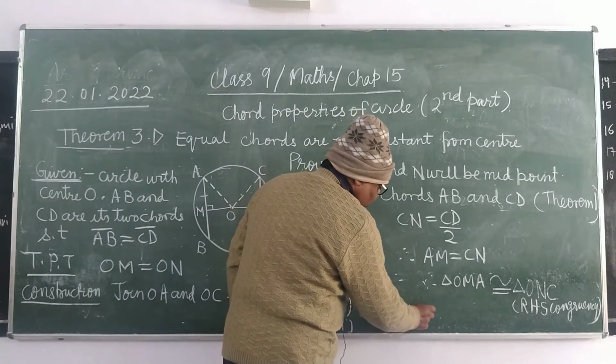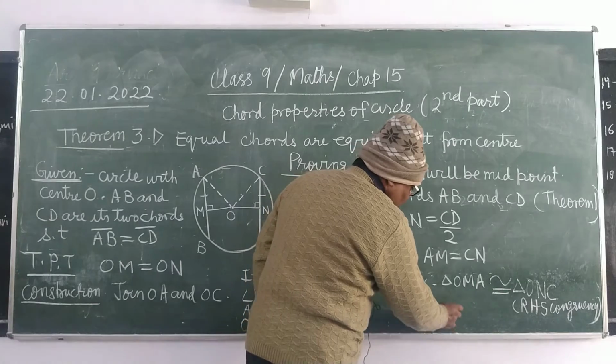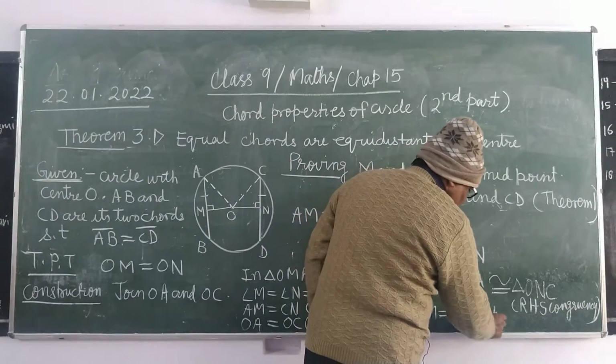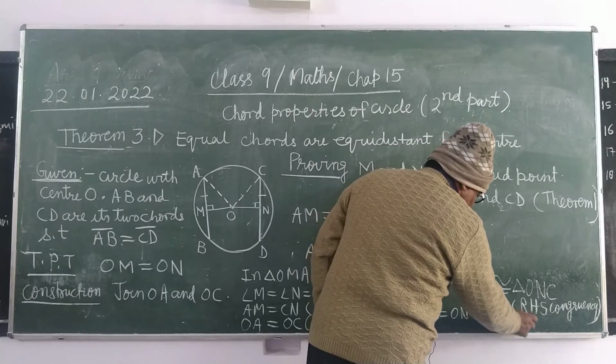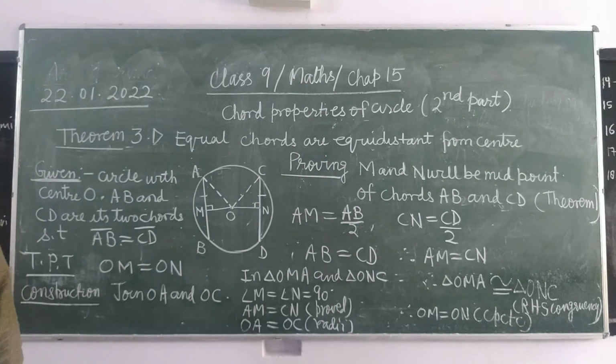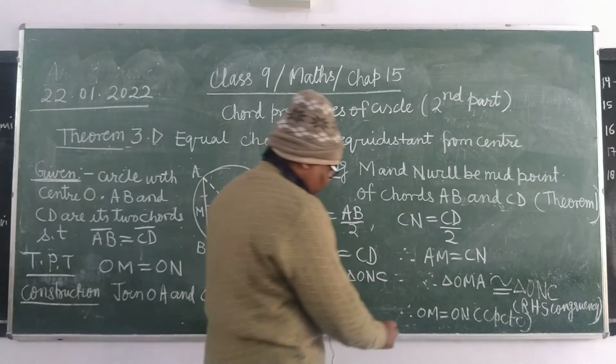Therefore, this is CPCTC: corresponding parts of congruent triangles are congruent. Hence, proved.